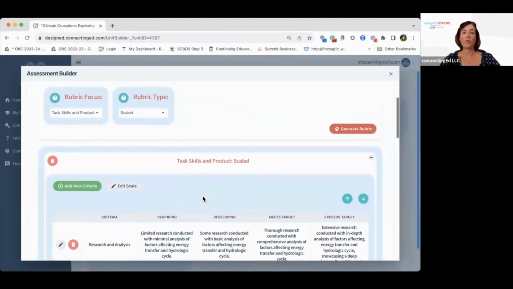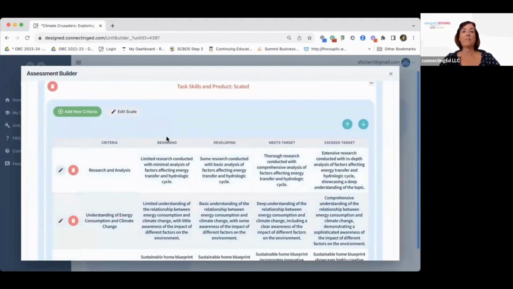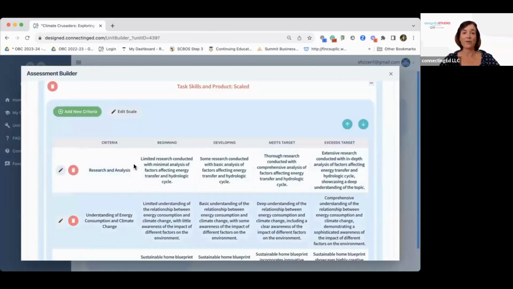Okay, so we have our scaled rubric here, and you can see the scale is beginning, developing, meets targets, and exceeds targets. You can edit that scale. So if you would rather have numbers here or would like to use other language, you can edit that to make it work for your students.